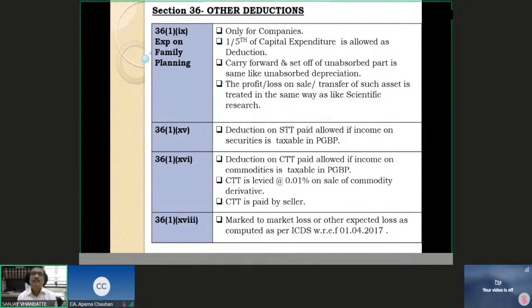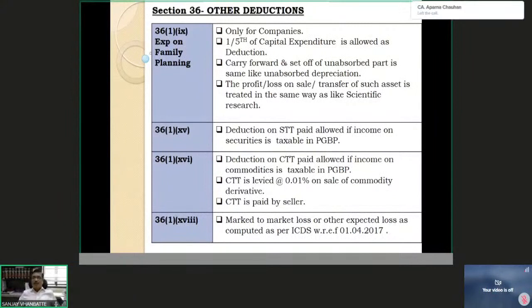But if the shares or securities are held by me as investment, long-term investment, then mark to market loss will not be allowed to me. So these are the provisions of ICDS.